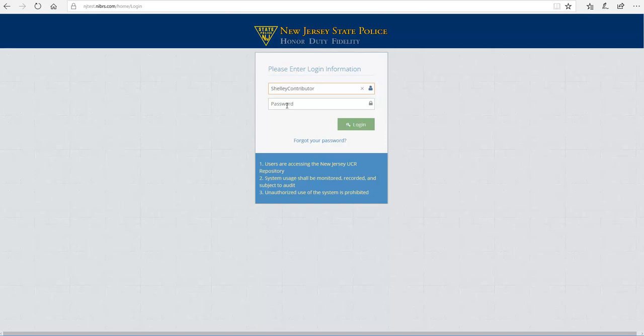And second, your password is case sensitive. It must be entered exactly how it was created by the system administrator. Also, for FBI CJIS, which is Criminal Justice Information Services compliance, passwords are to be at least 12 characters in length. At least 2 characters must be uppercase, at least 2 must be lowercase, at least 2 need to be numeric characters, and 2 should be symbol characters.